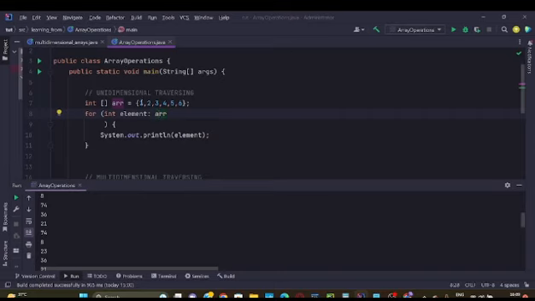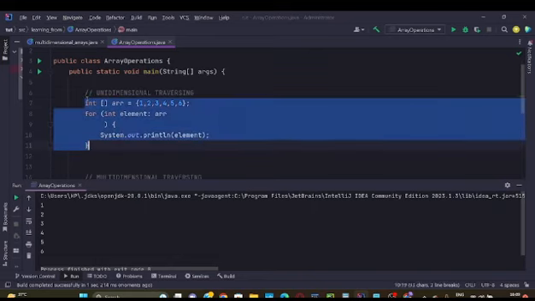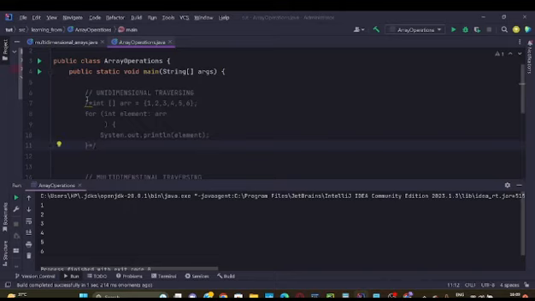First it will go for the 0th index, then the first index, then the second index, and so on. Then we are going to print the value of element. So it will be like this: 1 2 3 4 5 6. Now it makes sense. This was the case of unidimensional traversing, or traversing in unidimensional arrays.